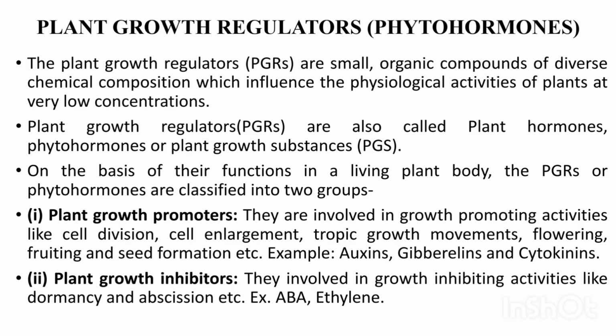So what are plant growth regulators? Regulator means which regulate the growth of the plant. These are small organic compounds of diverse chemical composition, because there are many plant growth regulators: auxin, cytokinin, gibberellin, ethylene, abscisic acid, which influence the physiological activities of the plant at very low concentration.